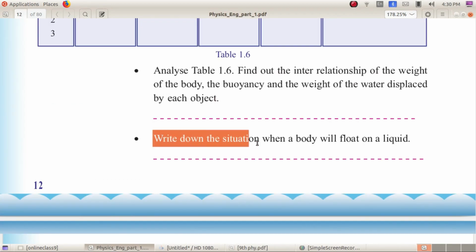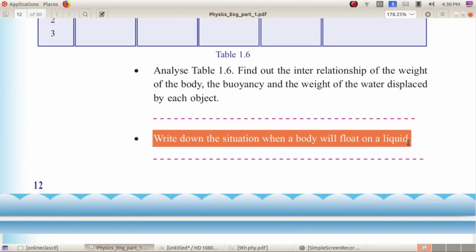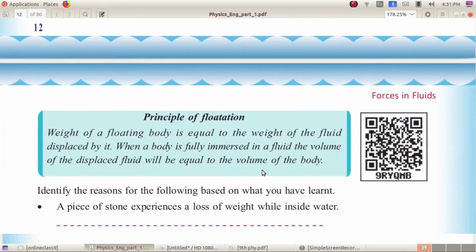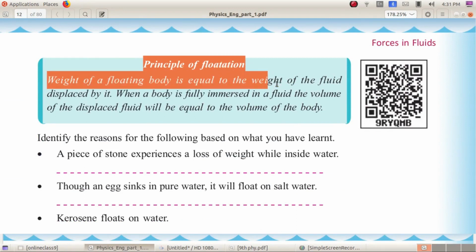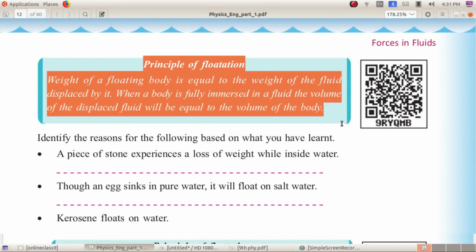Find out the interrelationship of the weight of the body, buoyancy and the weight of the water displaced. The weight of the body is equal to the weight of the water displaced. Write down the situation when a body will float on a liquid.